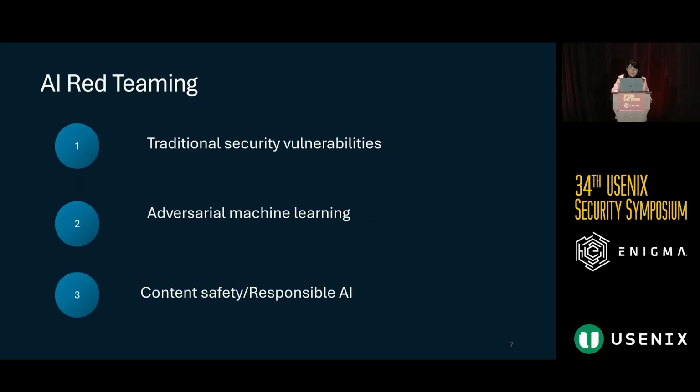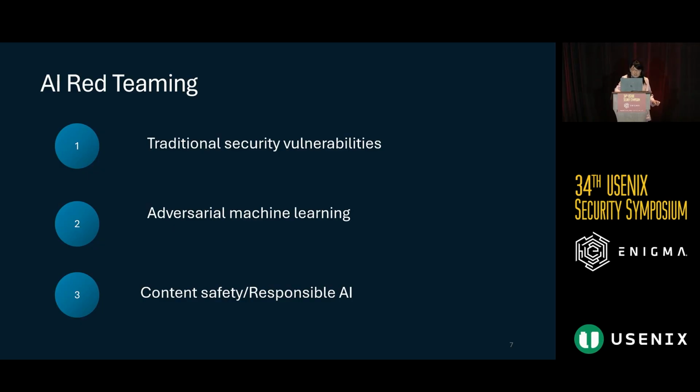Jumping into defining the risks and harms that we look at, we have three big buckets. First, we look at traditional security vulnerabilities as well as adversarial machine learning. All of these topics have been really prevalent in security and machine learning for a long time. So for today's talk, I'm really going to focus on these content safety and responsible AI concerns.